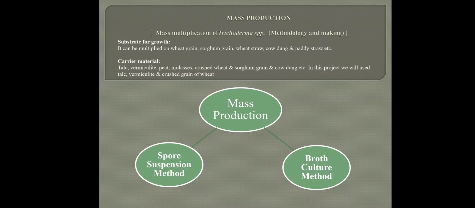And then finally we talk about mass production. In case of mass production, we have two methods, spore suspension method and broth method. We consider two things: first, a substrate for growth, and second, a carrier material. We require a substrate which holds the actual active ingredient, and a carrier material which transports our active ingredient into the soil. Substrate can be wheat grain, sorghum, etc., and carrier material can be talc, vermiculite, molasses. Here we have used talc.